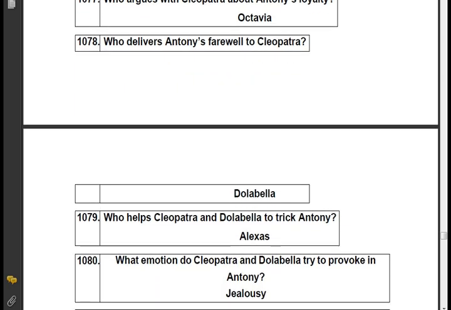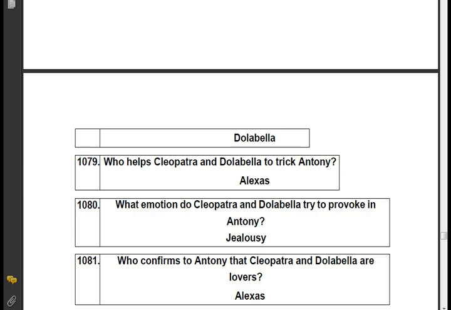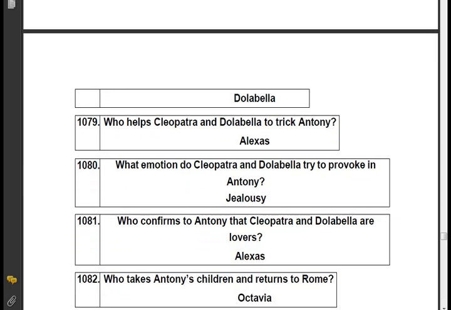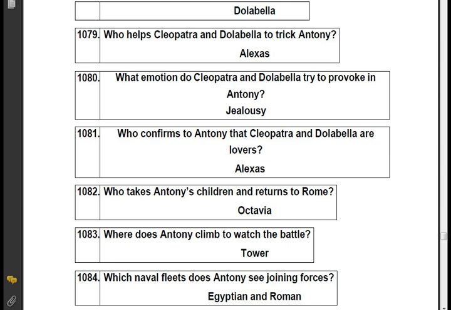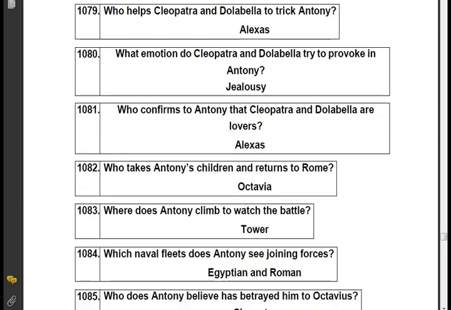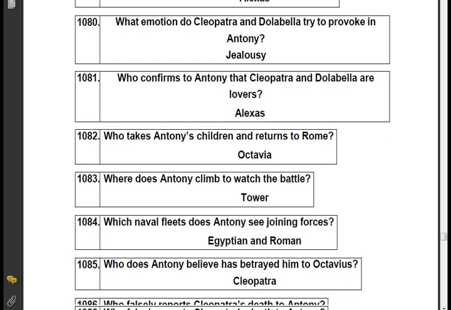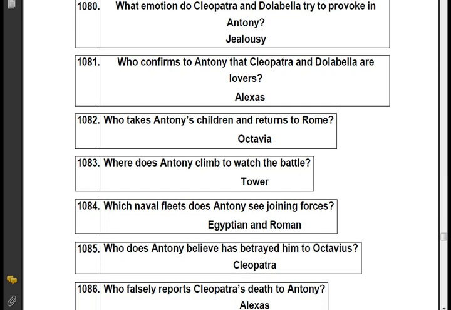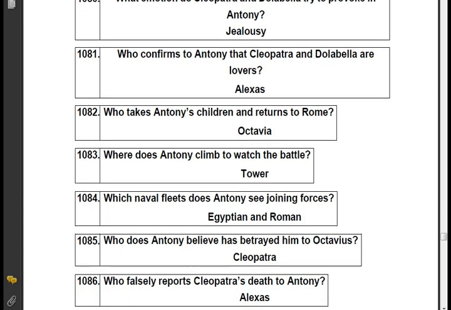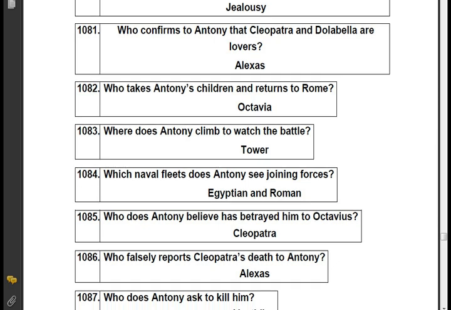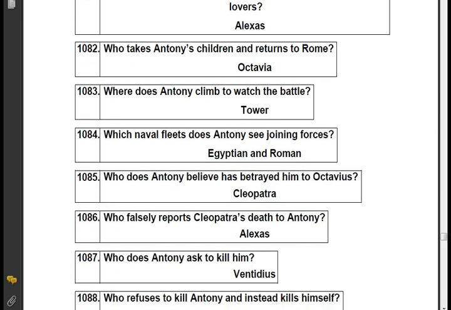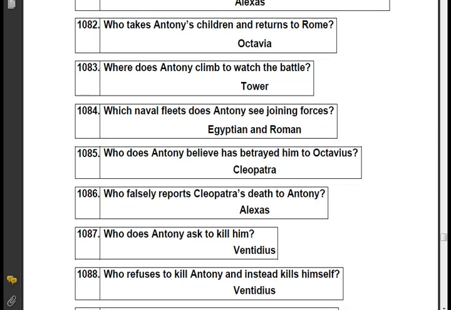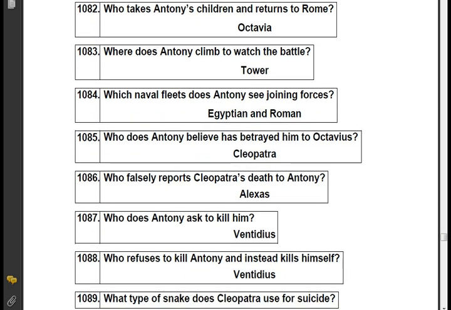Who delivers Antony's farewell to Cleopatra? Dolabella. Who helps Cleopatra and Dolabella to trick Antony? Alexas. What emotion do Cleopatra and Dolabella try to provoke in Antony? Jealousy. Who confirms to Antony that Cleopatra and Dolabella are lovers? Alexas. Who takes Antony's children and returns to Rome? Octavia.